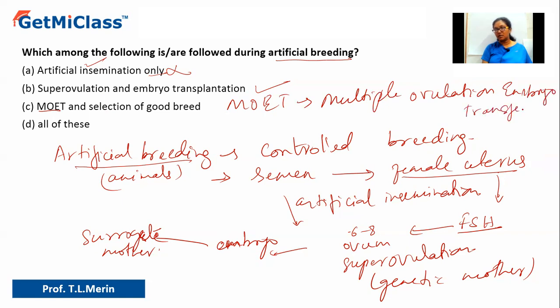As I told you, the ovulation happens in the genetic mother and the embryo development happens in the surrogate mother. And then selection of good breeds. Once the offsprings are formed, among them good breeds are selected. Now, option D says all of these. Yes, all of these are involved. So that should be the right answer. So let us conclude the answer. The answer is option B.